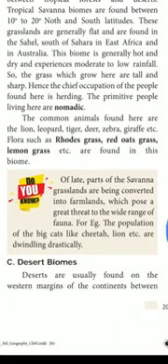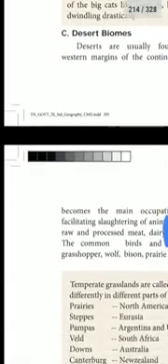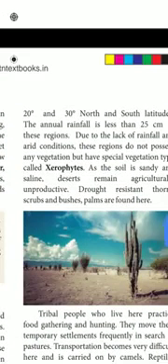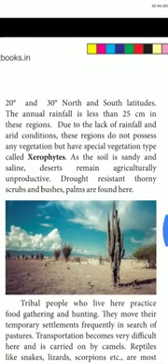Next, the third one is the desert biomes. What do you know about desert biomes? Deserts are usually found on the western margin of the continent, between 20 degrees and 30 degrees north and south latitude.